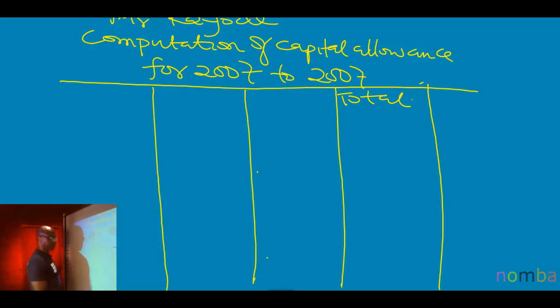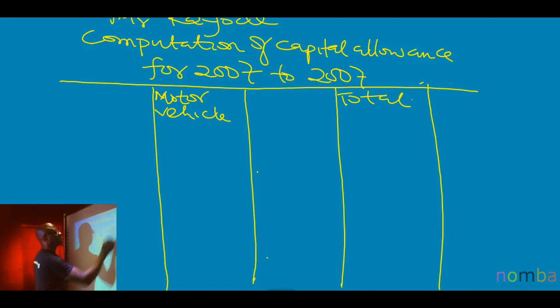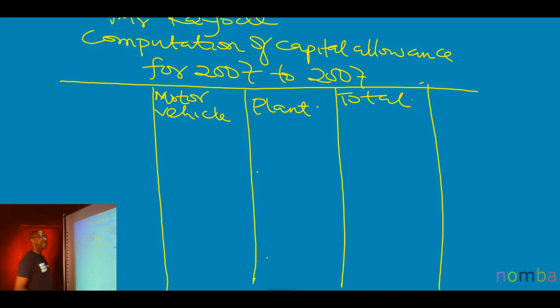Are we there? So the first asset here is motor vehicle. The second asset is plant. Are we together there?